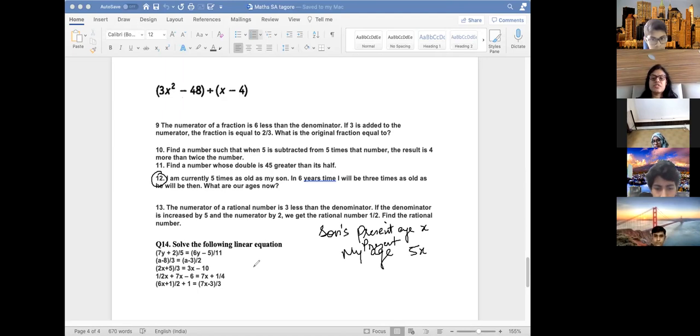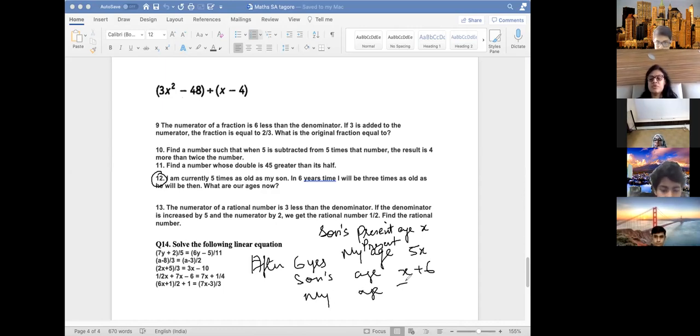In 6 years time, after 6 years, I will be 3 times as old. First tell me the ages after 6 years. Son's age in 6 years is x plus 6, and my age is 5x plus 6. According to the equation, I will be 3 times as old as he will be then. So his age is x plus 6, and 3 times x plus 6 will be my age.